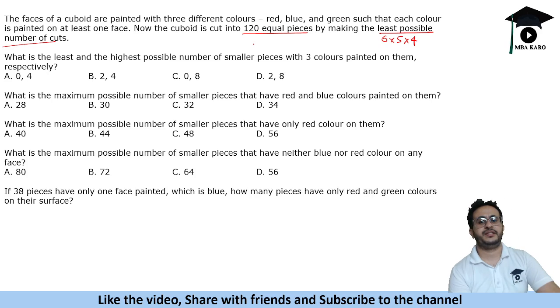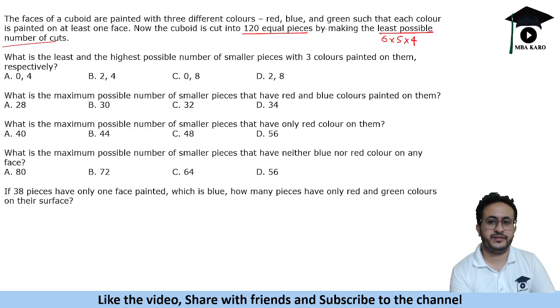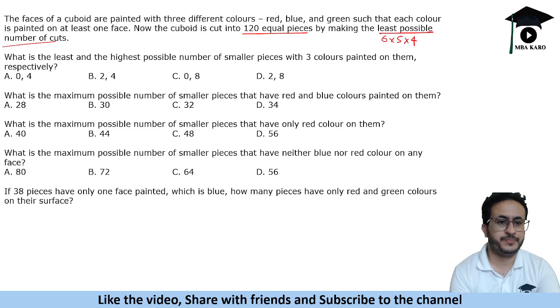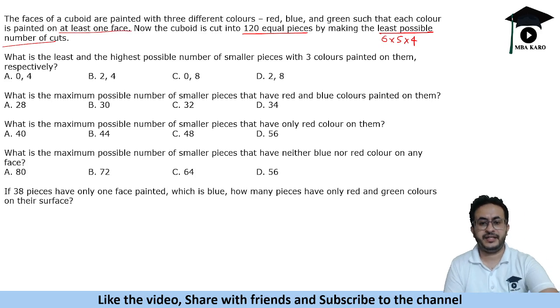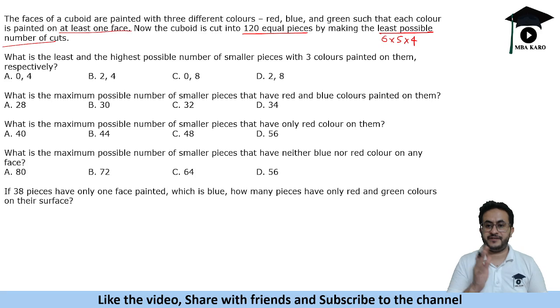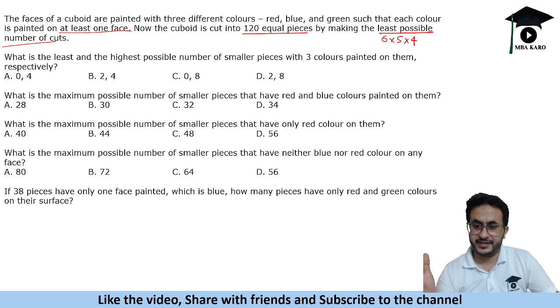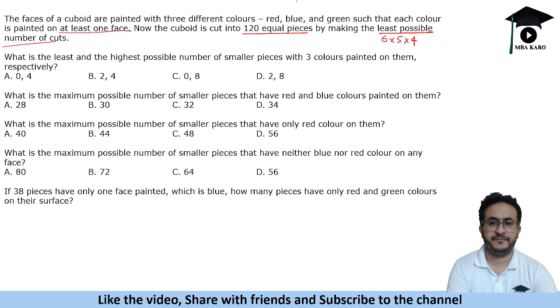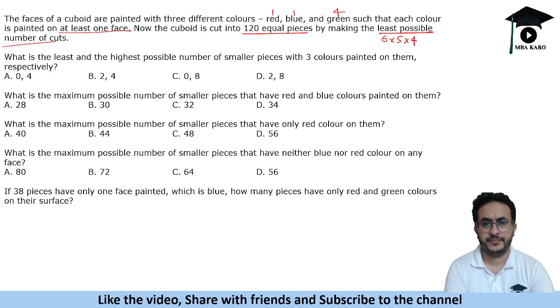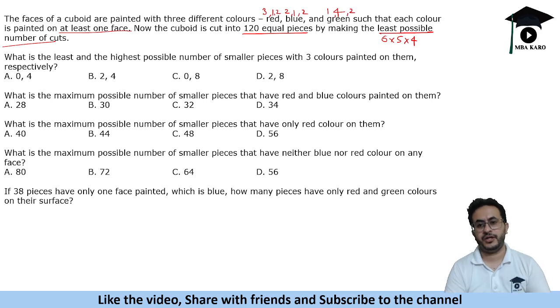Now it is saying that each color is painted on at least one face. So it is not necessary that each face will have one color each. We can have one side painted red, one blue. So let's see the different possibilities that we may have. We may have 1 1 4. Okay, we may have 3 1 2, 3 2 1. Anything is possible. We can have 2 2 2 also. So no such guarantee that how many sides are painted by which color.